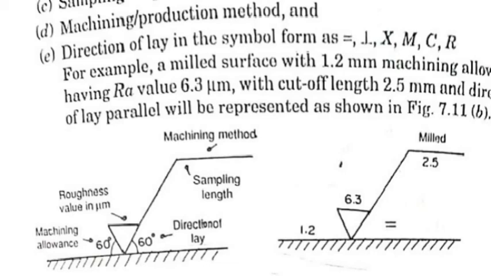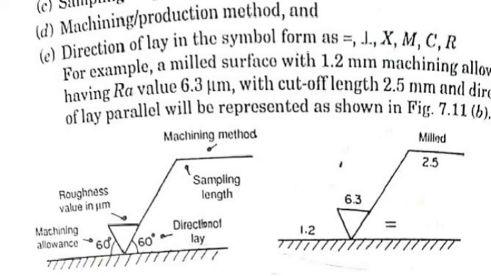First of all, the machining method is a milled surface, that means milling. So on top of the ladder line is milled, and at the bottom of the ladder line is the sampling length. How much sampling length have we been given? Sampling length means cutoff length, that means 2.5 mm. And the roughness value Ra is 6.3 micrometer.